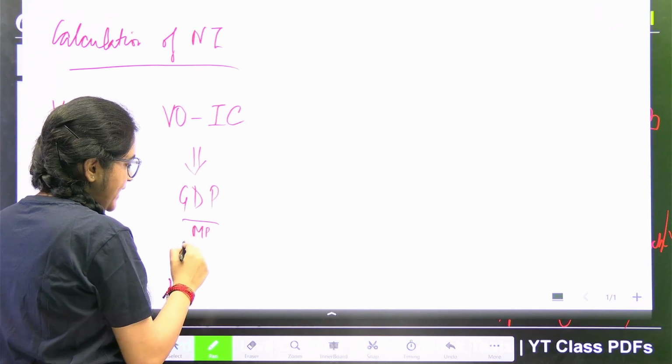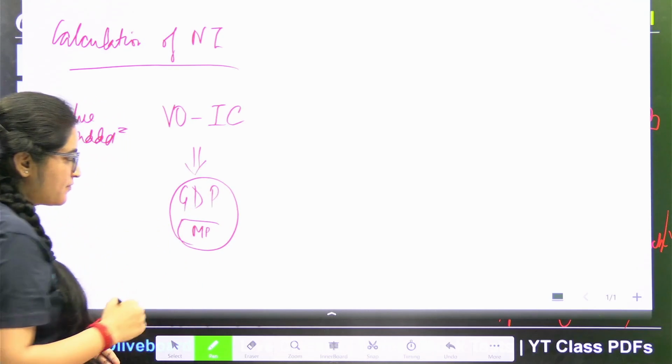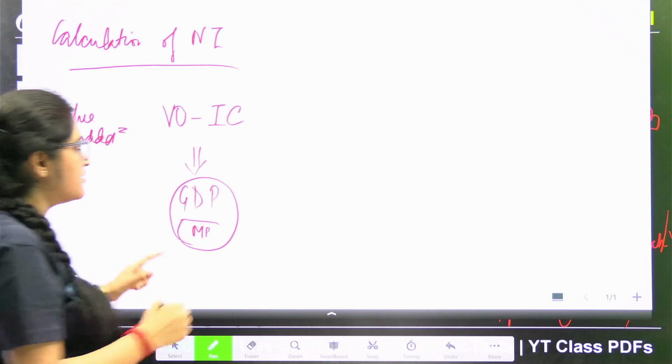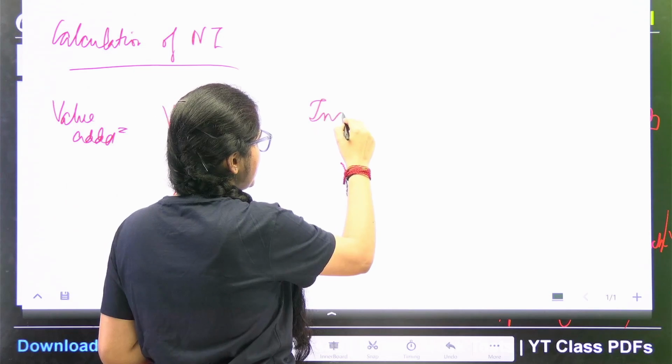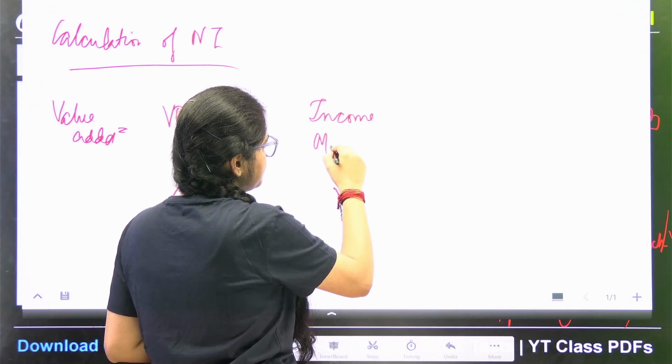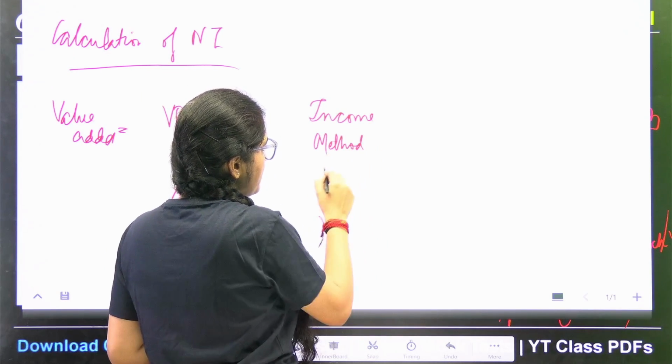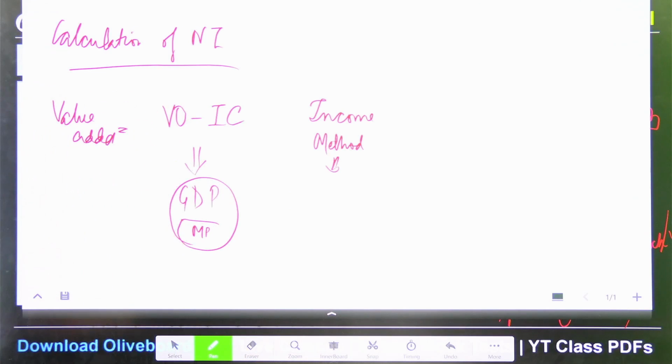This is what I'll get. Next is the method which I talked about, your income method. In the income method, what I'm using is PRIME.